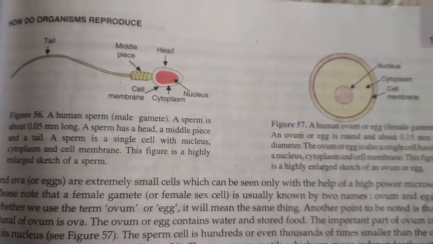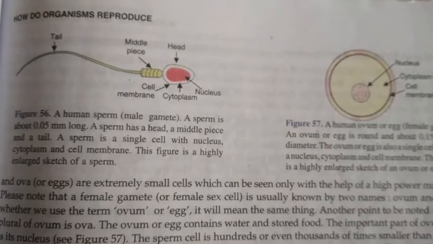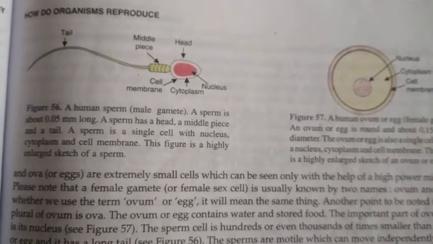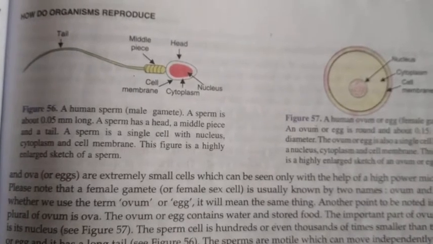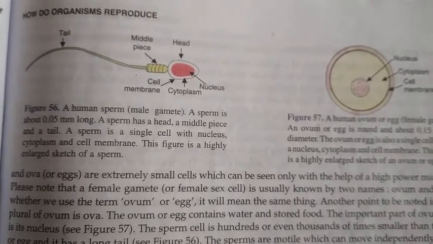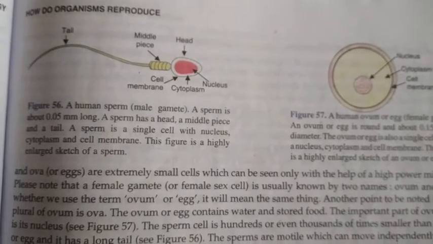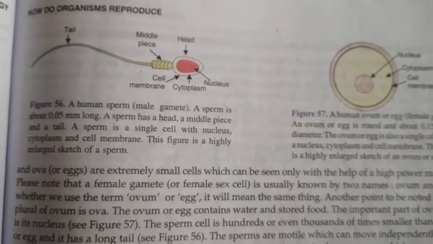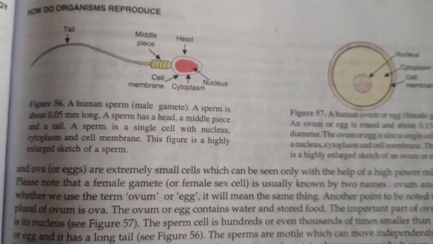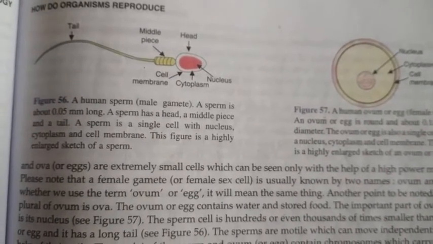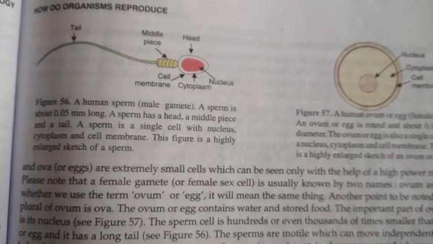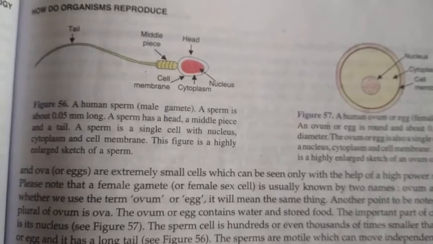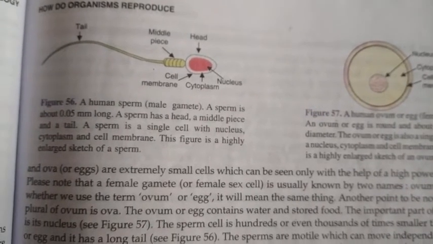After the fusion, the two cells, the sperm and egg, convert into a single cell that has a single nucleus. Both the sperm and egg have different nuclei when they are separate. But when they fuse together, the nuclei and whatever material is present in the cells also fuse together and form a single cell.